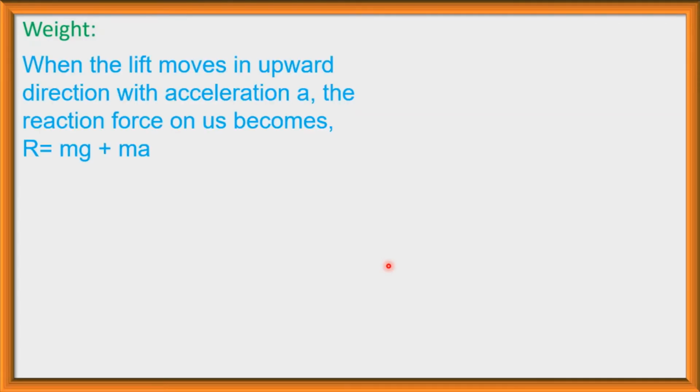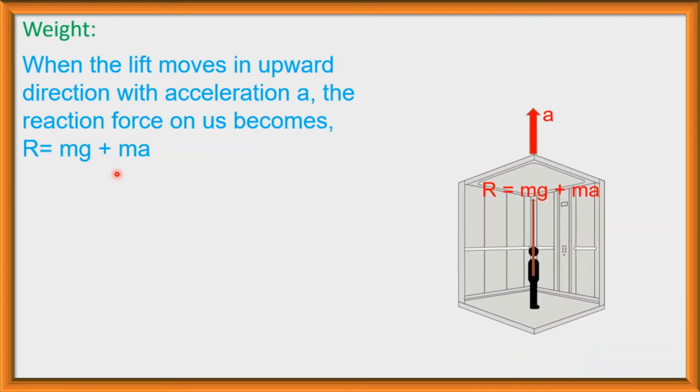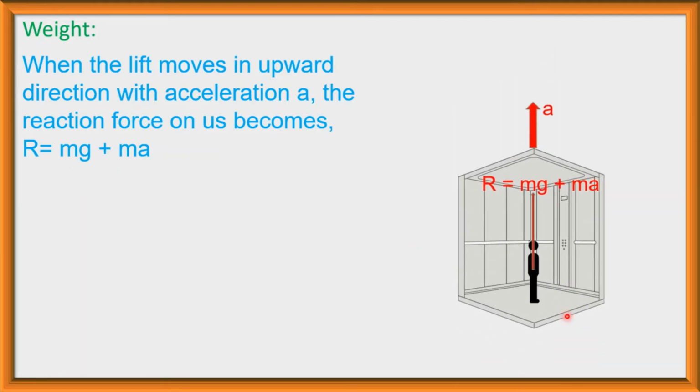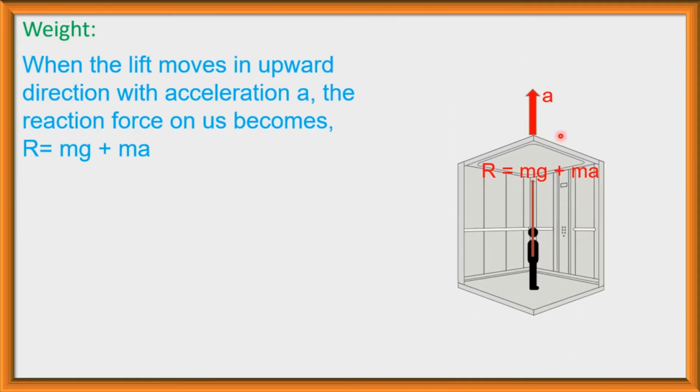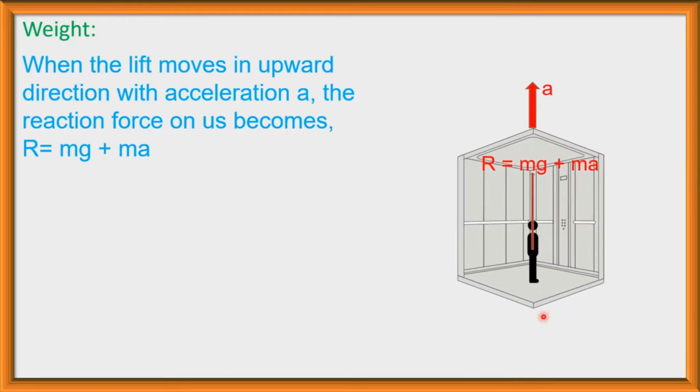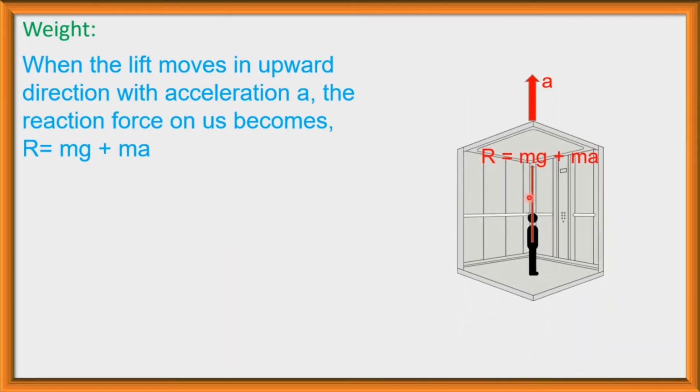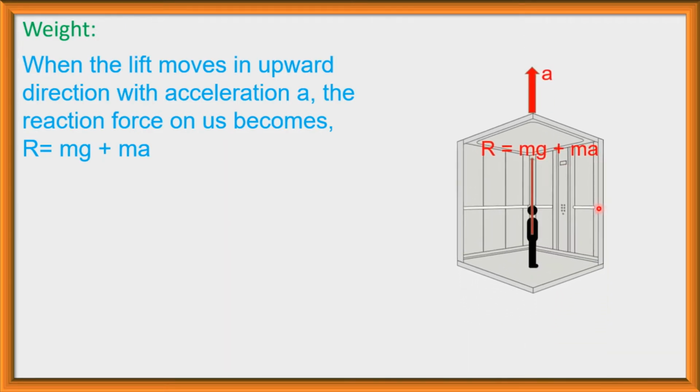But when the lift moves in upward direction with acceleration a, that is, in this case there is additional acceleration of the lift, the reaction force on us becomes R is equal to mg plus ma. Here the lift is moving in upward direction with acceleration a, so the reaction on us is mg plus ma.